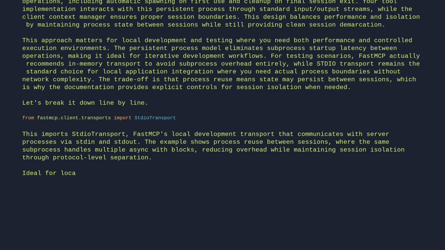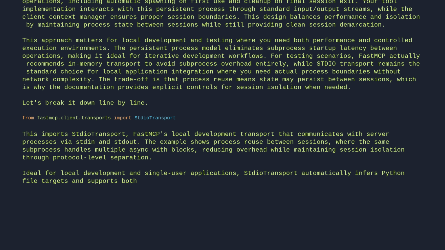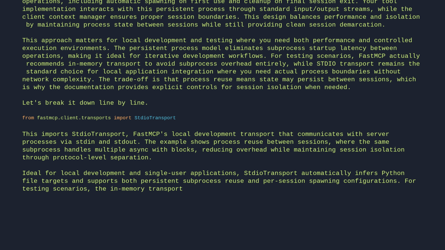Ideal for local development and single-user applications, StdioTransport automatically infers Python file targets and supports both persistent subprocess reuse and per-session spawning configurations. For testing scenarios, the in-memory transport is preferred, while HTTP transport handles production workloads.